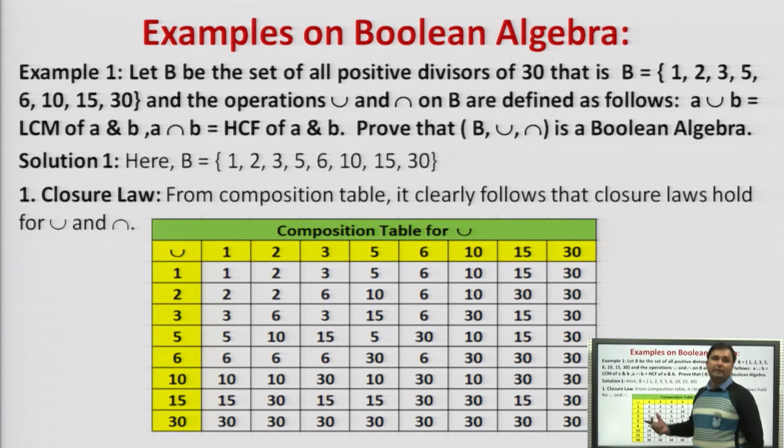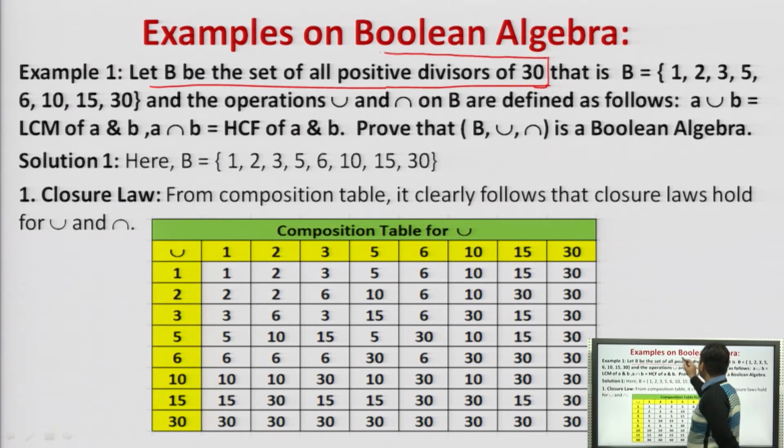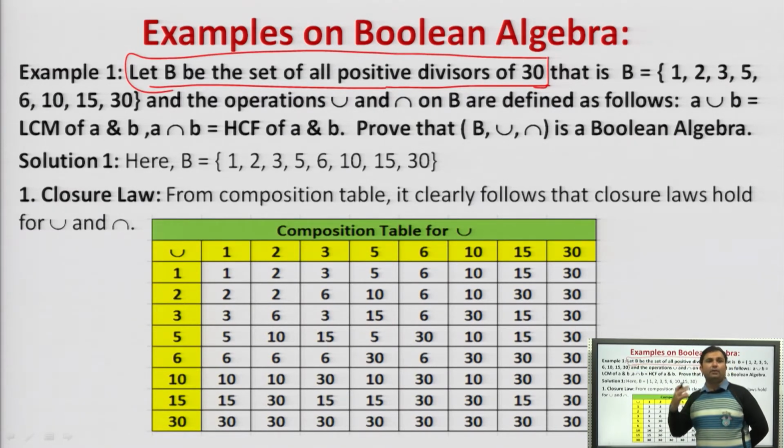Let us see some examples which prove that this is a Boolean algebra for this condition, right? So let B be the set of all positive divisors of 30. Please remember, a set is given to us which contains all the positive divisors of 30. So what will be the positive divisors of 30?